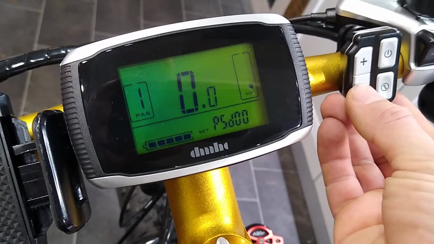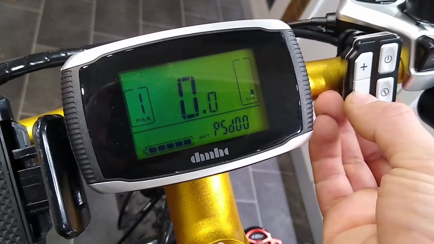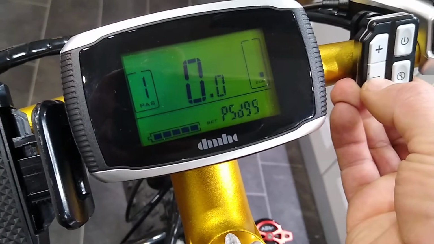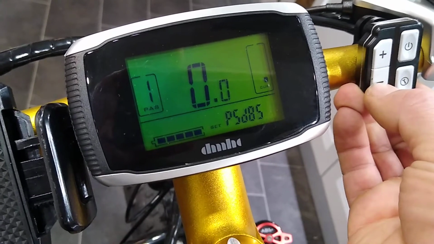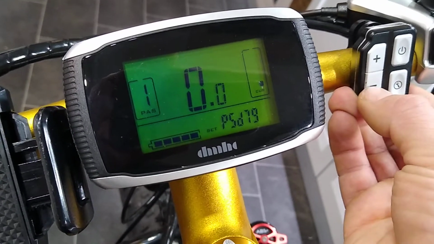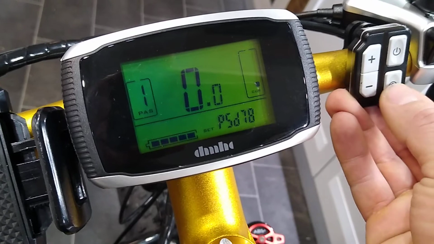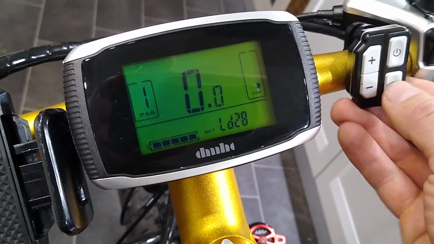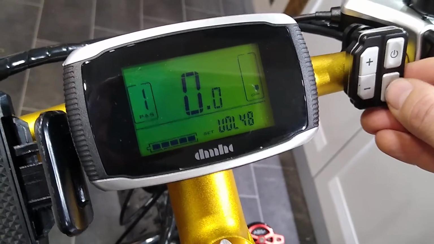Then, using the plus or minus key, you want to take it to PSD 78. And then push the little silver spanner. Keep pushing the spanner